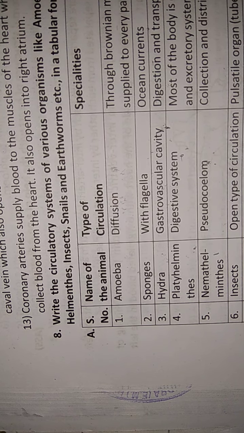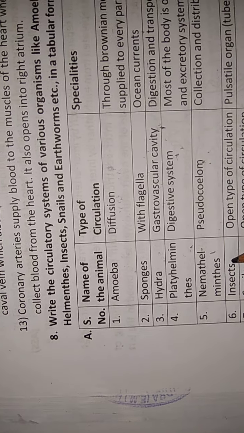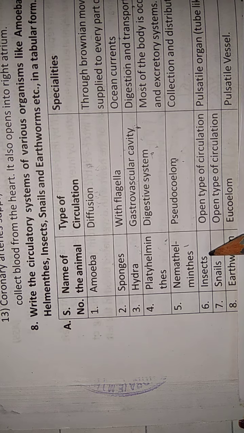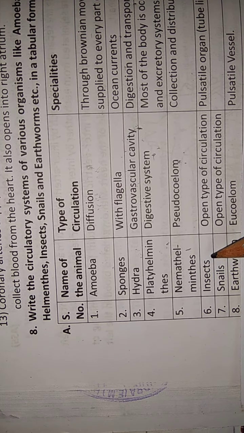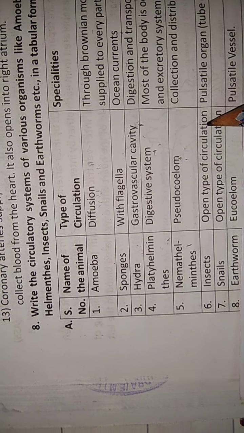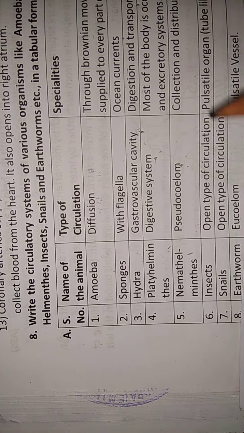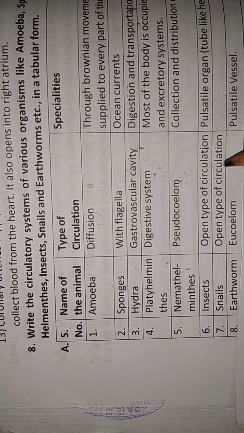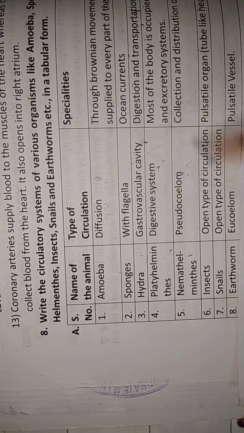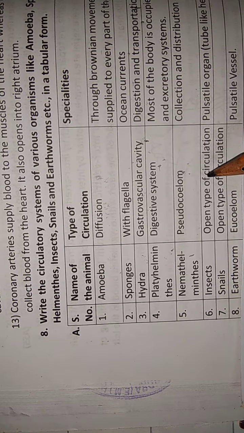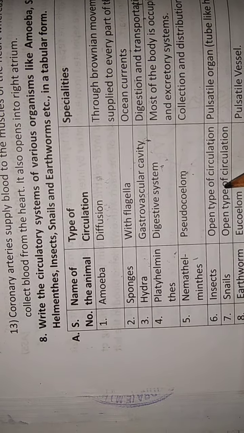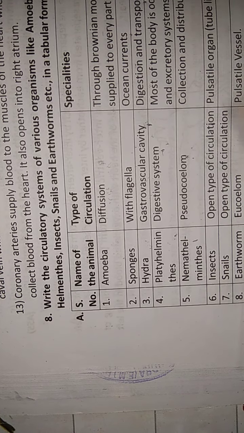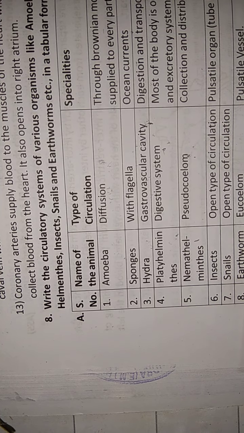Next, Arthropoda. Arthro means joints and poda means legs: jointed-leg animals. Insects come under this phylum. Insects have an open type of circulatory system, which we already learned in the introduction to the circulatory system. Arthropoda as well as Mollusca, such as snails, have the open type. They don't have blood vessels; blood moves freely from one sinus to another.